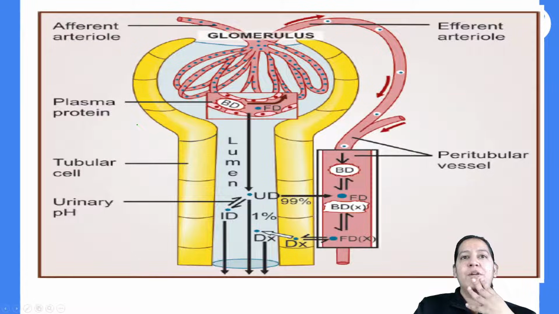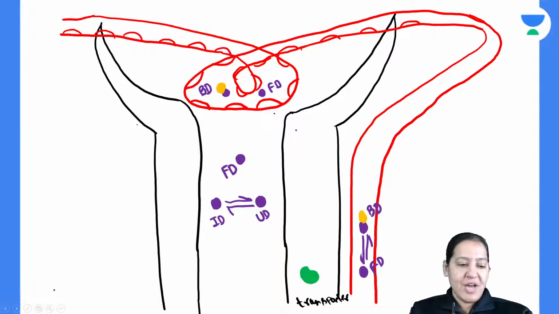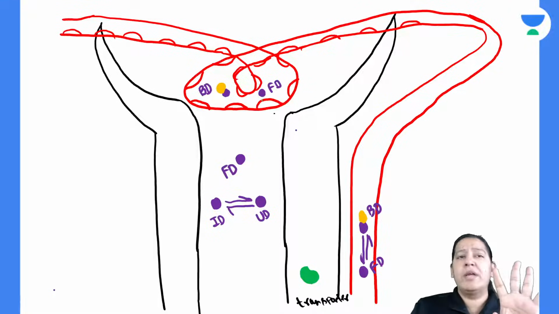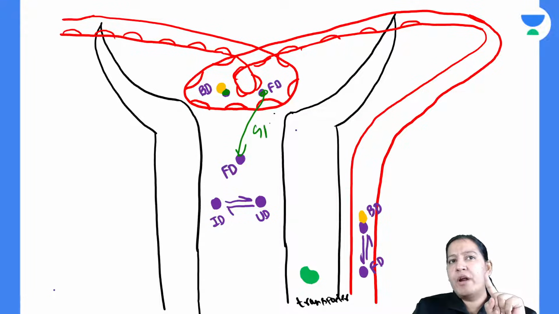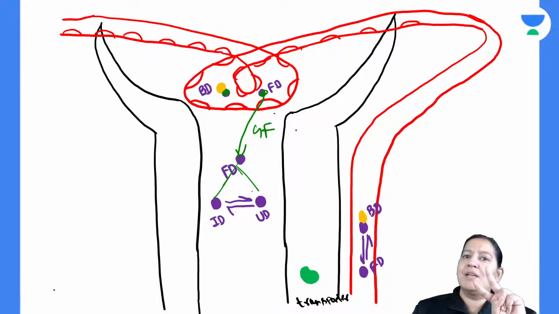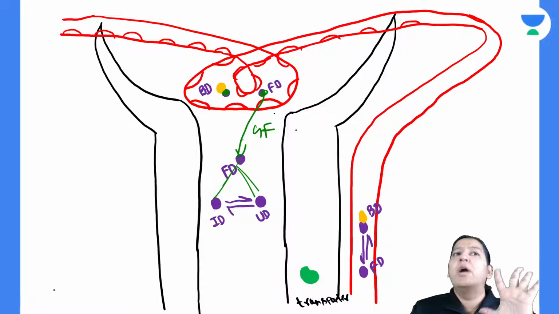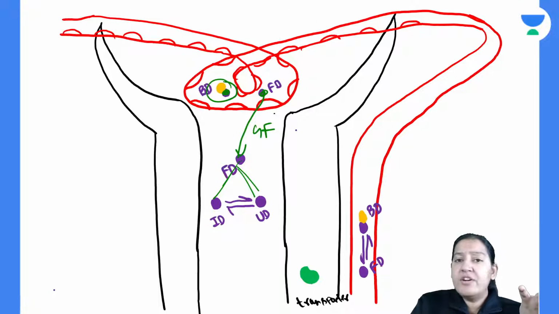First you tell me what is tubular secretion. Now you should ask me the story: what will happen to the bound form, ma'am? You told us that there are two kinds of drugs, the free drug and the bound drug. You already told us the free drug is coming here, showing glomerular filtration. Now the free drug is of two types, lipid soluble or insoluble, ionized or unionized. You told us the story of the free drug, but what will happen, ma'am, to the bound drug? You didn't tell us. Okay.